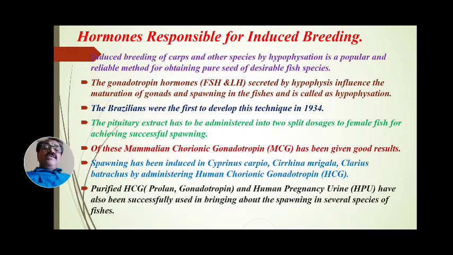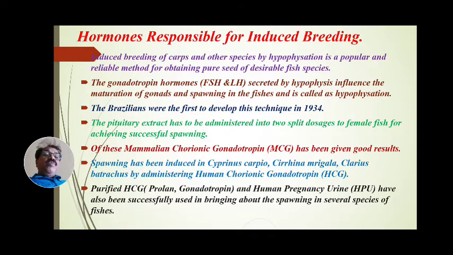When spawning is to be induced, especially in Cyprinus carpio, Cirrhinus mrigala and Clarias batrachus, when human chorionic gonadotropin is injected into them, it gives good results and indicates that spawning will be successful.